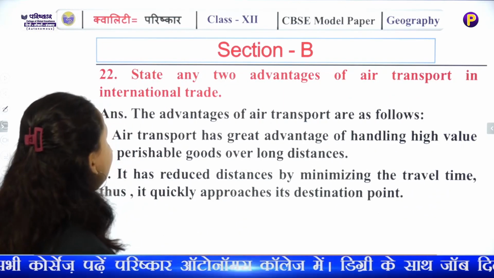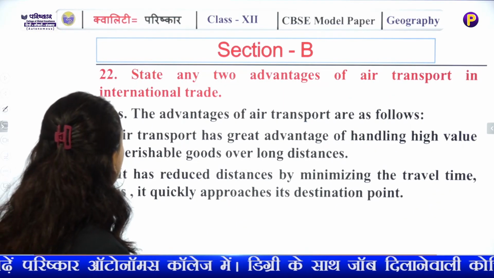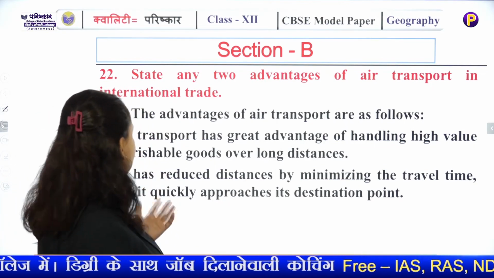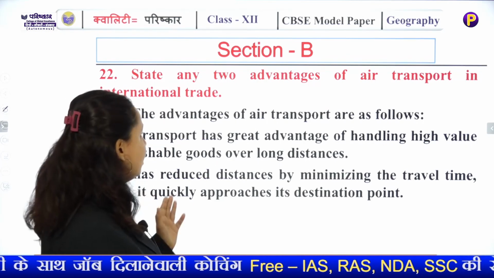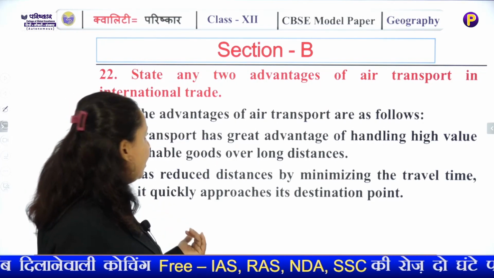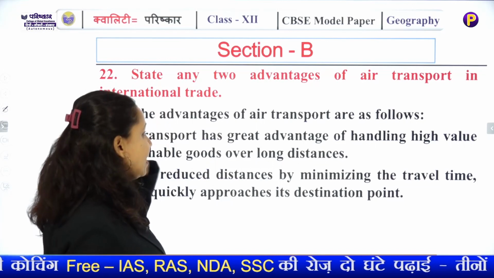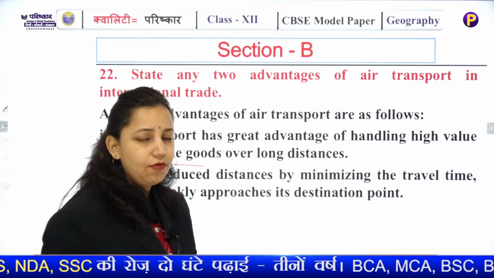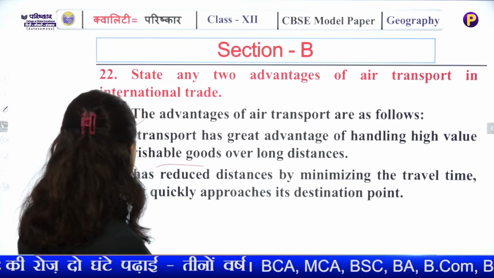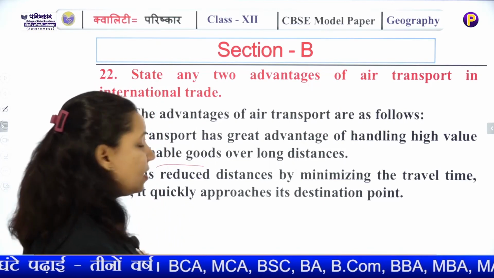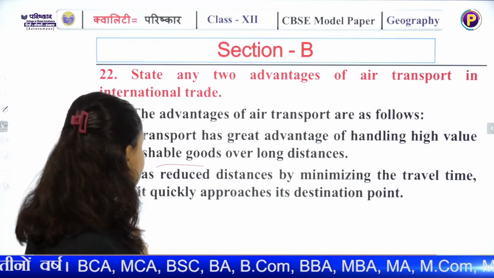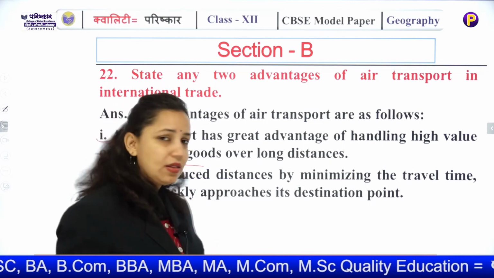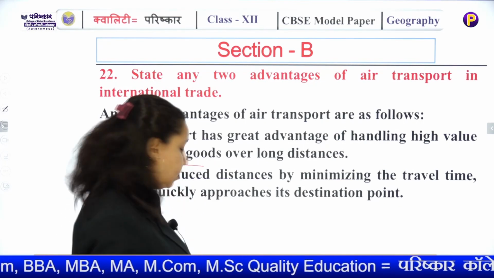Next question, state any two advantages of air transport in international trade. Very easy question, not that difficult. You should know the advantages of air transport. It can handle high value and perishable goods over long distance. Fastest travel, it has reduced distance by minimizing travel time. Thus it quickly approaches its destination point. Because of its quick services, it is more suitable.